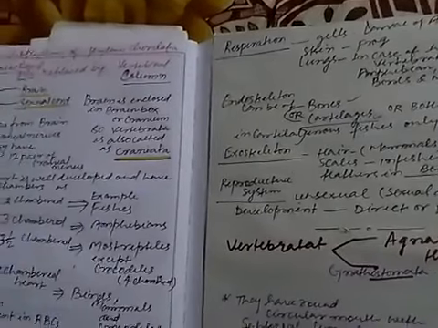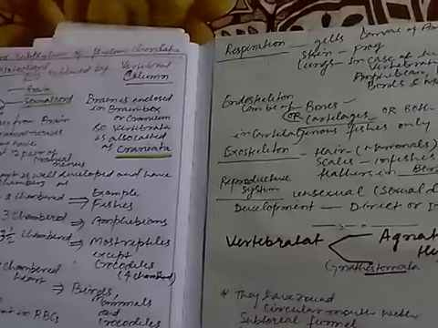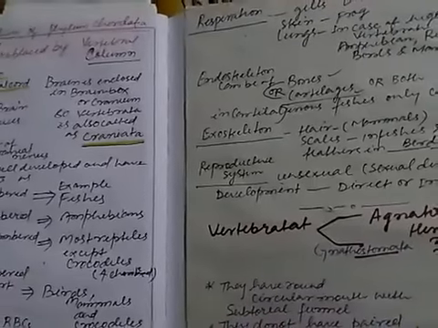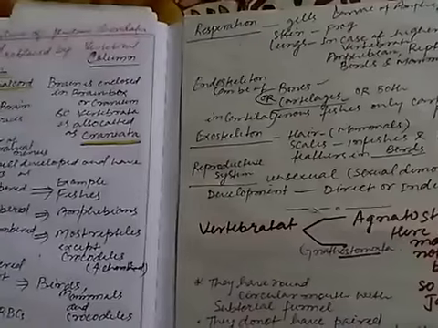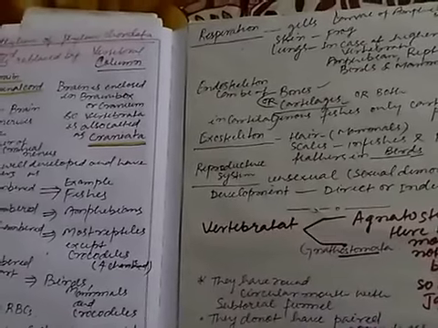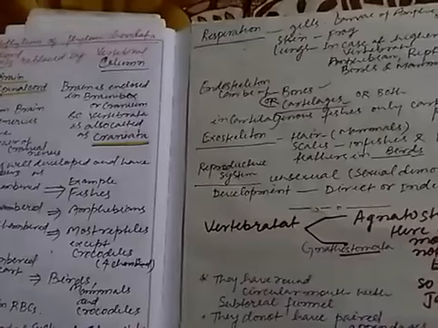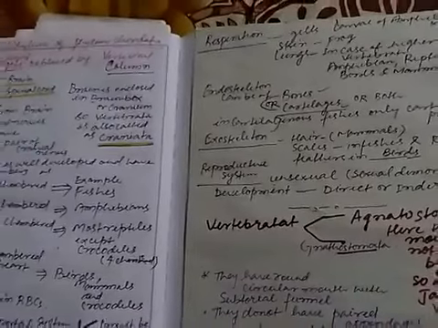Endoskeleton can be bony, cartilaginous or both. Exoskeleton: hair in mammals, scales, feathers; these are all exoskeletons which are present. Reproductive system is unisexual, they may show sexual dimorphism also, and development may be direct or indirect.